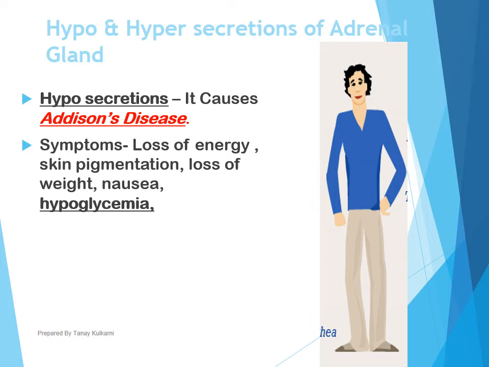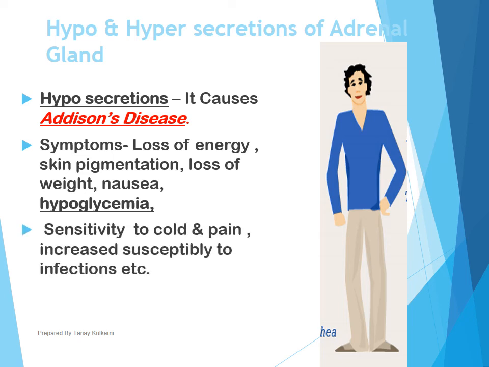So Addison's disease is caused due to hyposecretion of corticoids. Some people who have developed Addison's disease may develop sensitivity to the cold and increased susceptibility to infection. The meaning of the word susceptibility is that they can frequently develop infection.